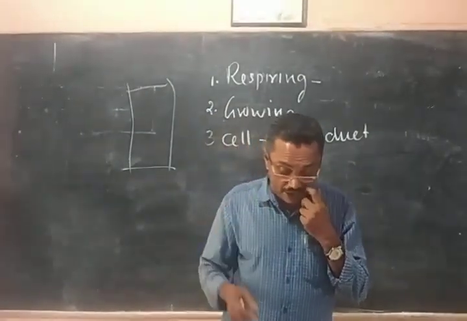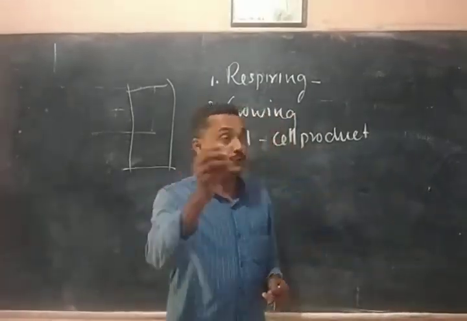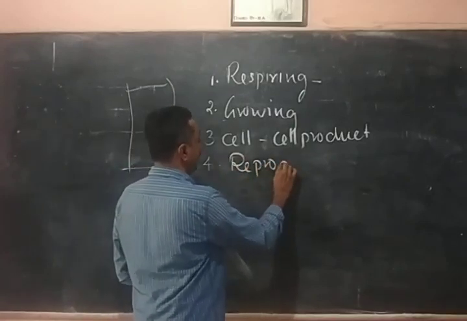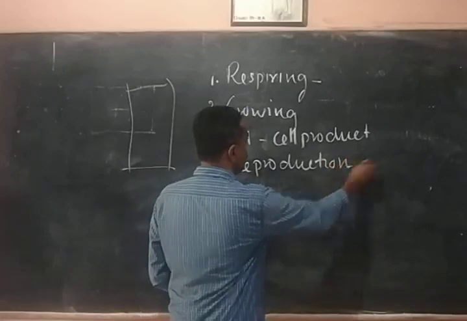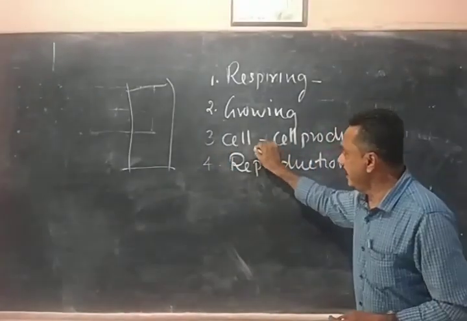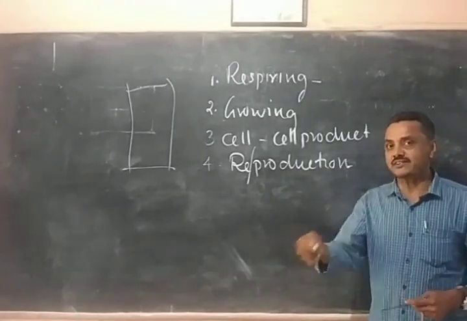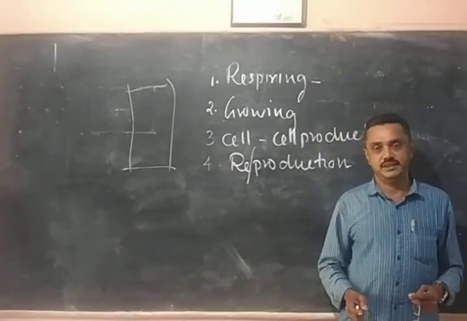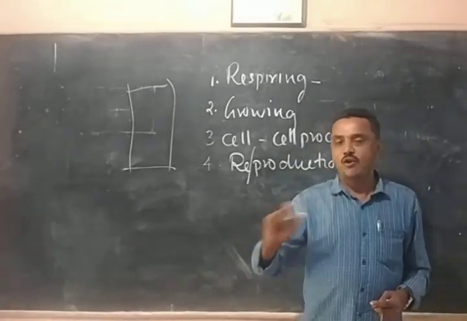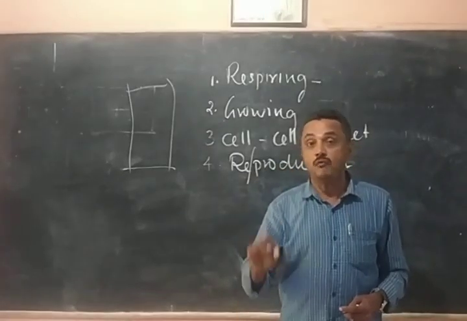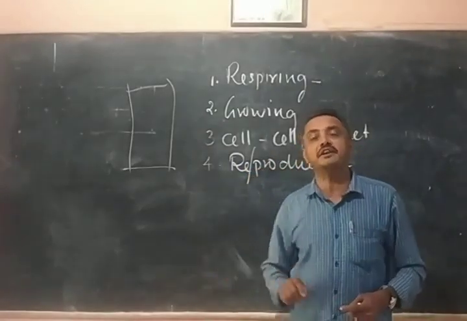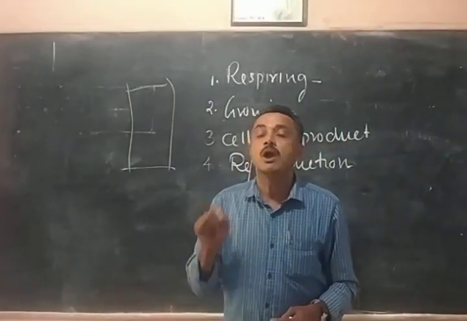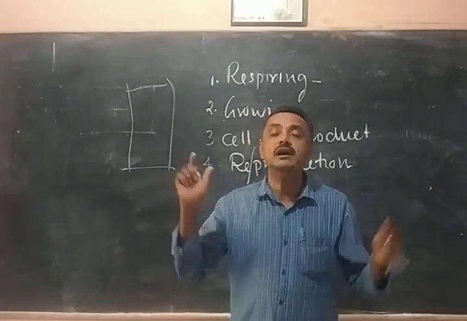Then, another point: living organisms reproduce. Remember that living organisms are doing reproduction. What do you mean by reproduction? Production of the same kind of organism is called reproduction. Say, one tiger produces its own kind, one human being produces its own type of human being, one coconut plant produces its own type of coconut plant, one bacterium produces the same type of bacterium. So reproduction is the production of a new organism.